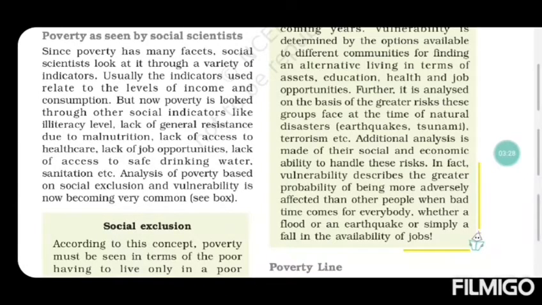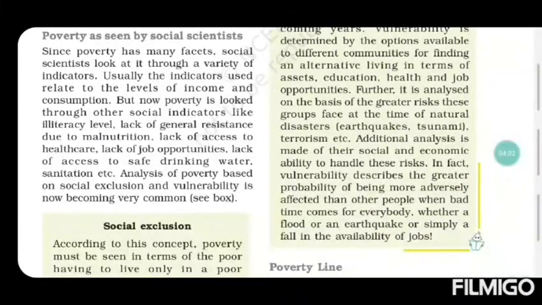So what happens? The poor children or the members of the poor family will be more sick than the people who are having good nutritious food. And if they get more sick, then what happens?